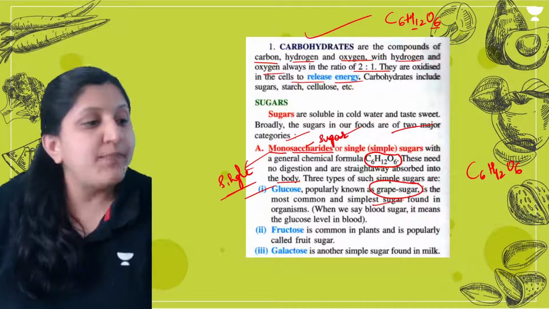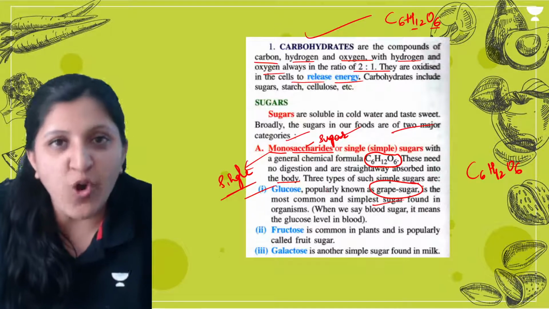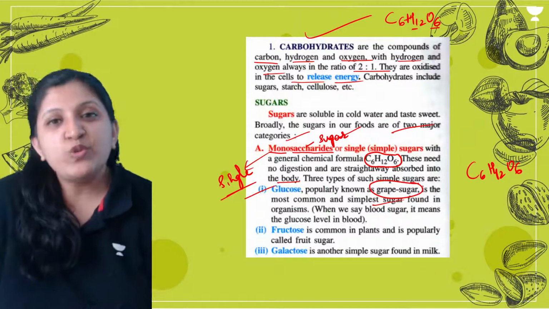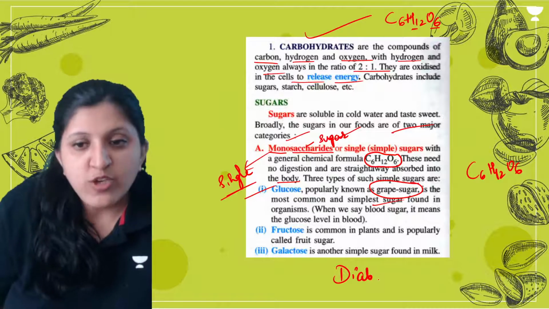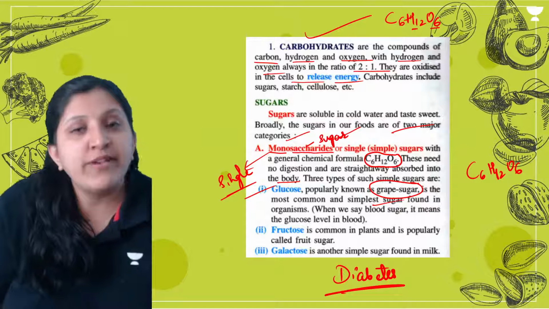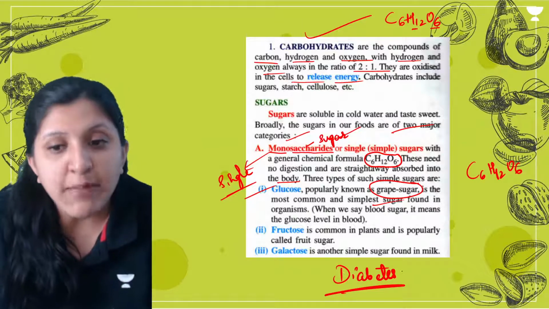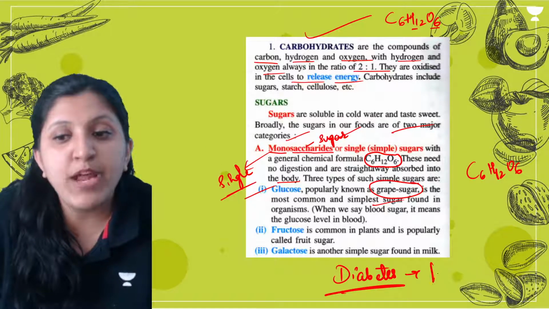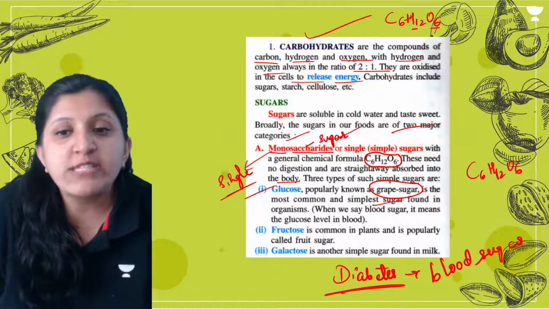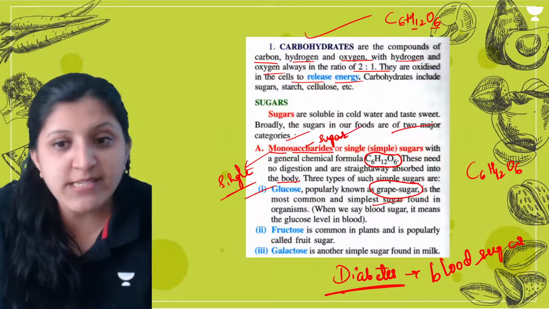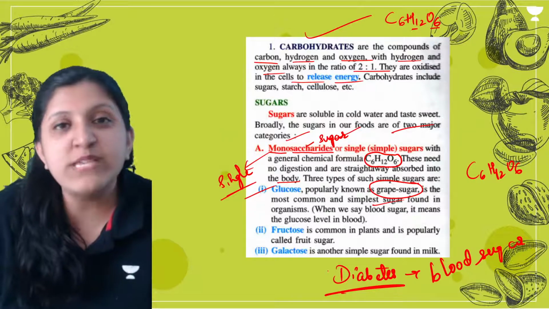When we say blood sugar level, we are talking about glucose. Those who are diabetic, in them the blood sugar level has increased, we say, right? We do not say blood fructose has increased or blood galactose has increased.